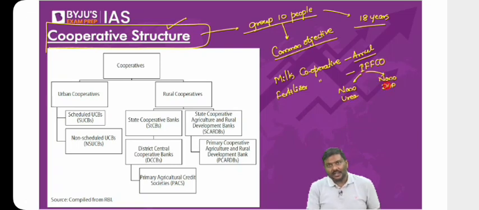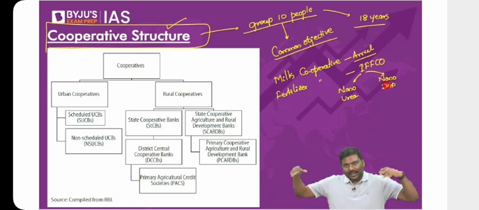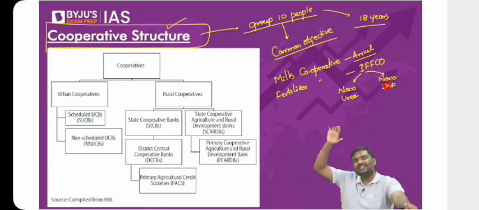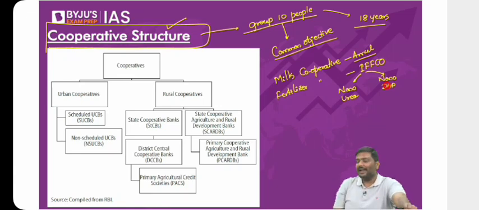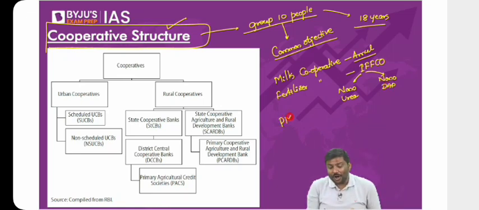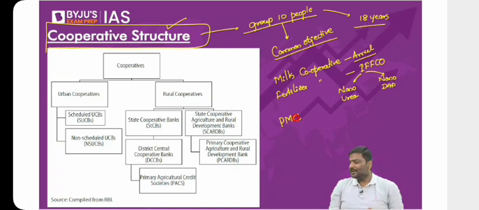I hope you understand all these are current affairs only. That's the reason how you connect dots here. I hope you understand this is how you connect the dots. You don't have to remember the list of cooperatives because you already know what kind of cooperatives are there in current affairs. You can easily bring them here, write them. Right? Have you heard of PMC, Punjab Maharashtra Cooperative Bank? Have you heard of this or not? Right? 3 years ago this was in the newspaper. Even today we are reeling because of the PMC, Punjab Maharashtra Cooperative Bank.